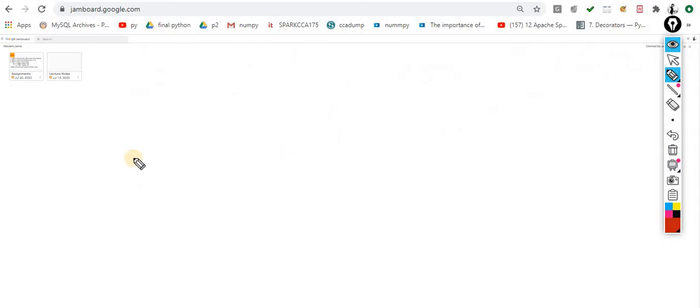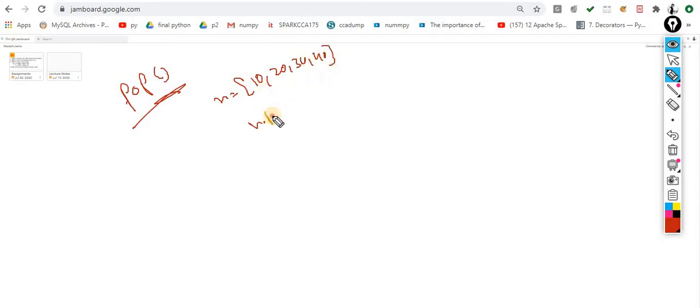Okay, now the next one is pop. Let's suppose n is equal to 10, 20, 30, 40. I simply write n dot pop.